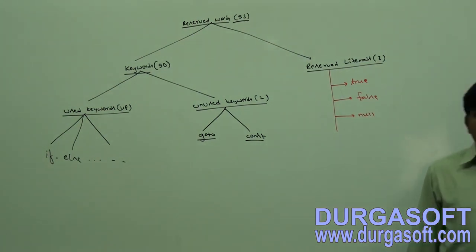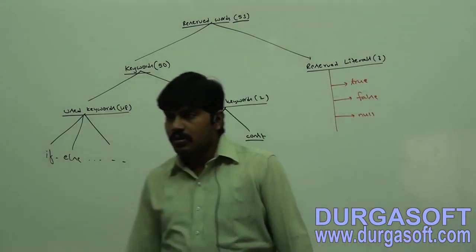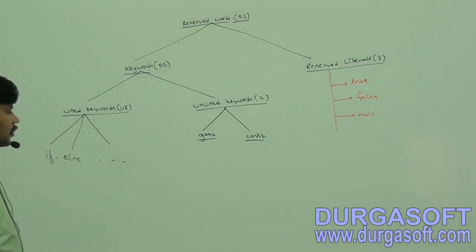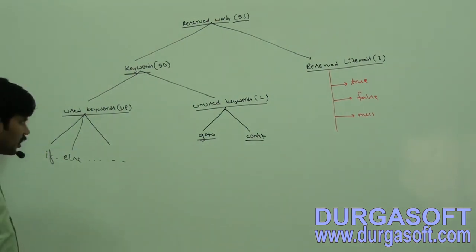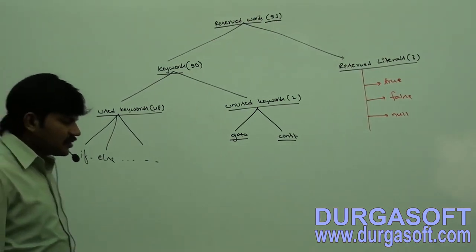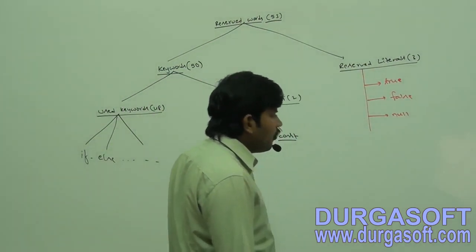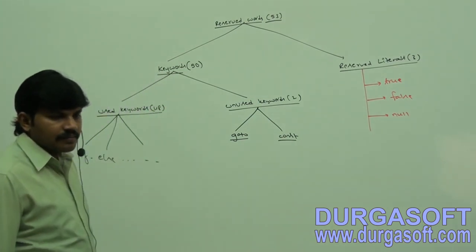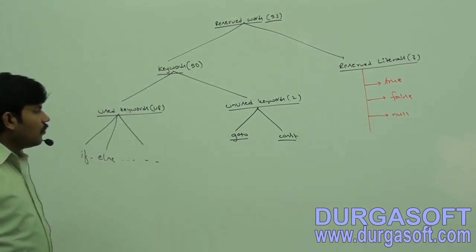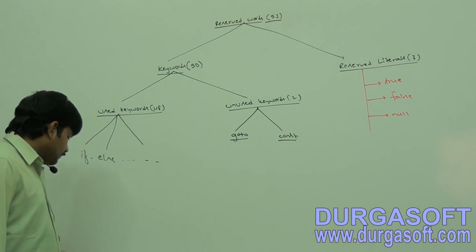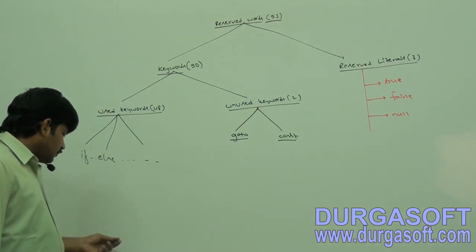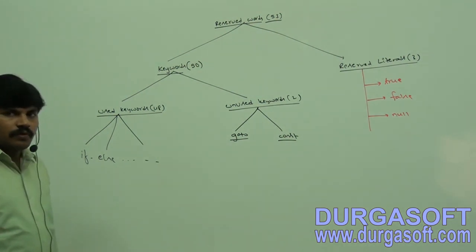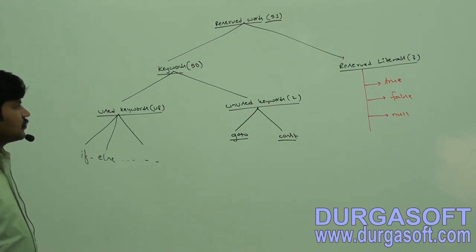Take it clearly. So reserved words, keywords, reserved literals, used keywords, unused keywords. Next, how many reserved literals are there? True, false, null.